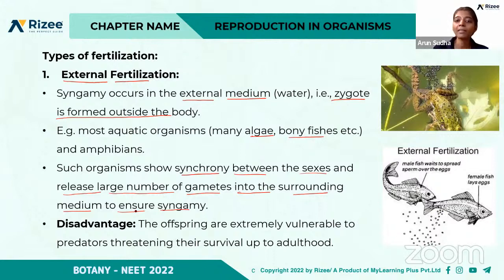But the main disadvantage of external fertilization is that the zygote formation and development happen only in water, so offspring are vulnerable to predators, threatening their survival up to adulthood. They won't be able to survive up to adulthood because of the threat from predators. That is one of the main disadvantages of external fertilization.